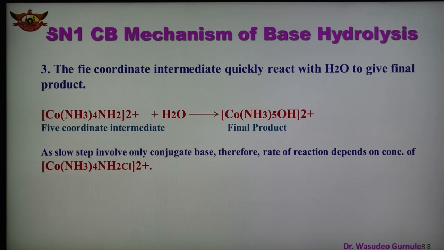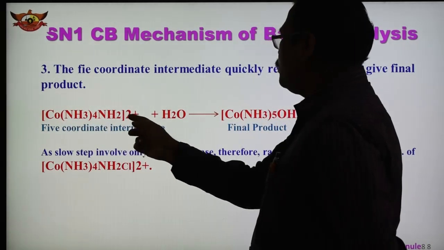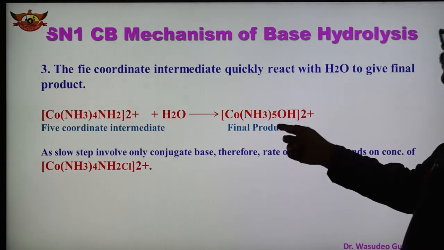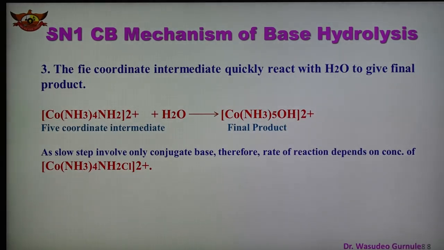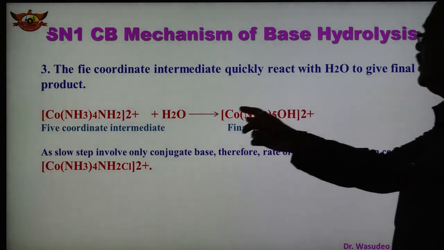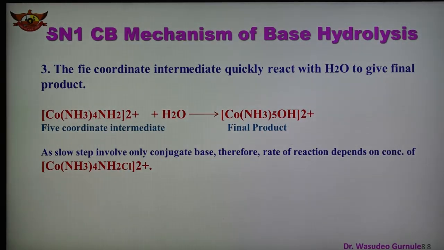So the reaction is shown here, how it reacts quickly. This is the complex [Co(NH3)4(NH2)]2+ plus water, and it reacts with this, forming [Co(NH3)5(OH)]2+. This is the final product. This is the 5 coordinated intermediate and we get the final product. So in this way, this is the third point.